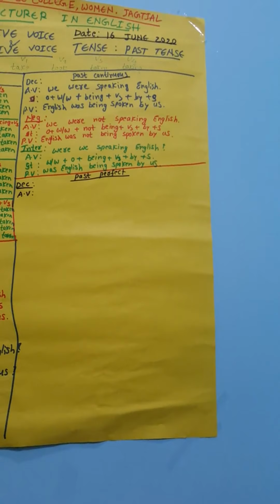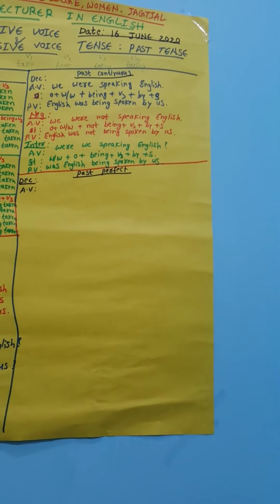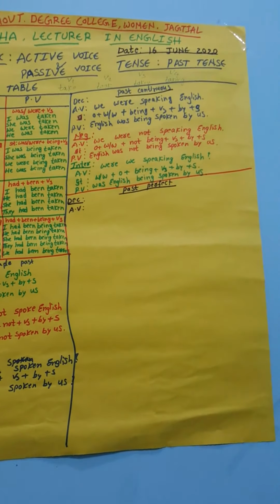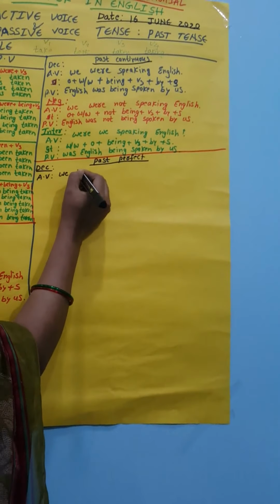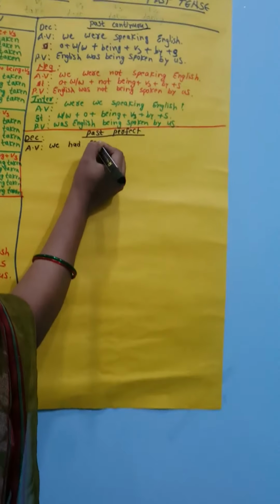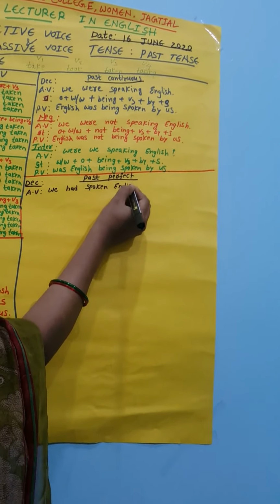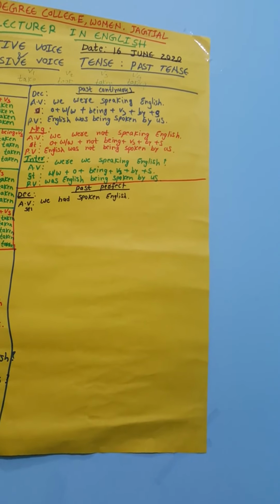What is the structure? Had plus V3. We had spoken English. What is the structure in the past perfect?